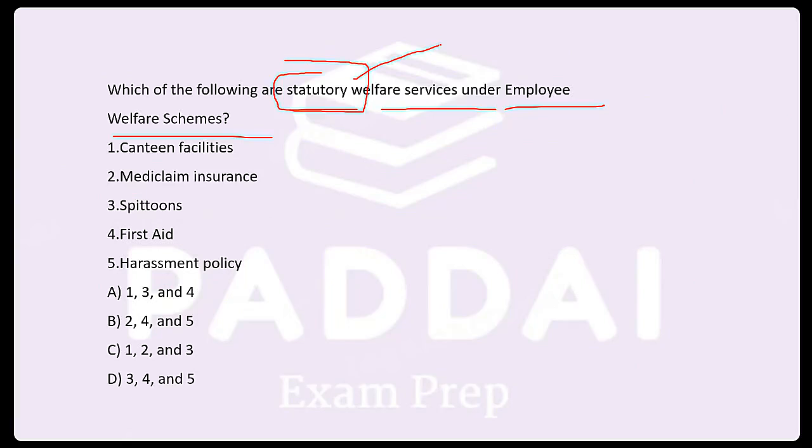Which of the following are statutory? What does this mean? That they are introduced in some way through the law. Canteen facility, medical claim insurance, crèche, first aid, harassment policy.